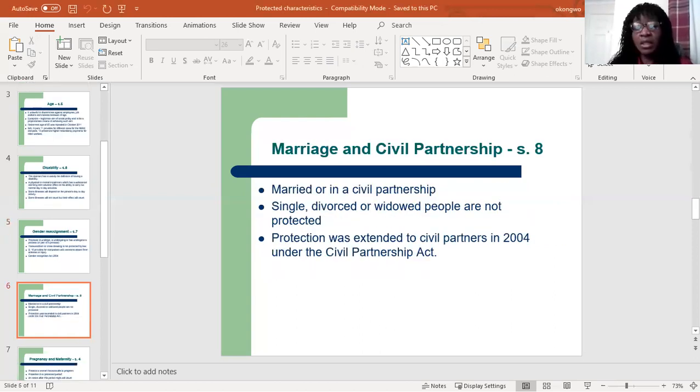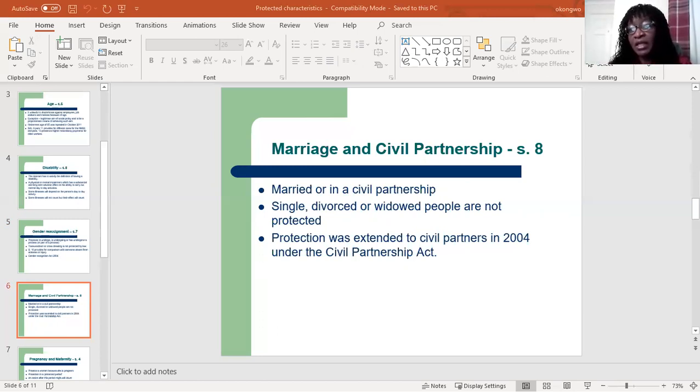Then the next one is marriage and civil partnership, which can be found in section 8 of the Act. There were times when married women were expected, and in some cases actually required, to resign once they got married. So this was the reason why we have a law against discrimination against married women. Discrimination against married women was made unlawful as a result of this.